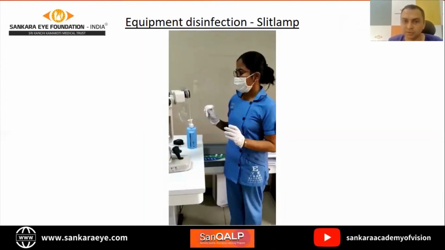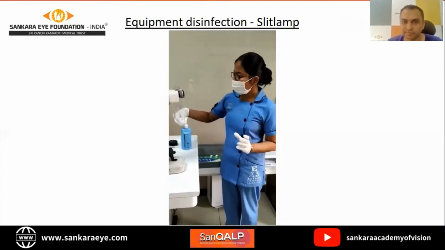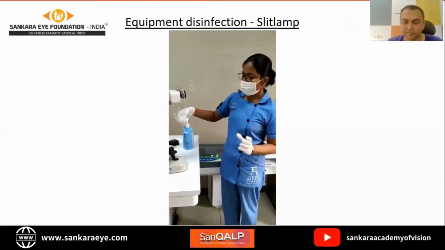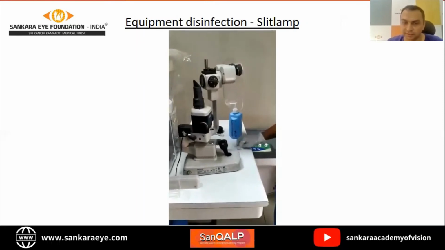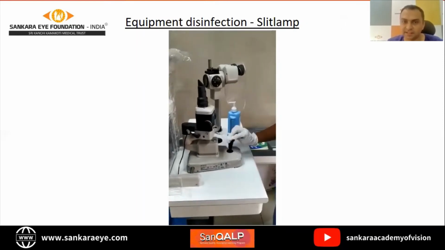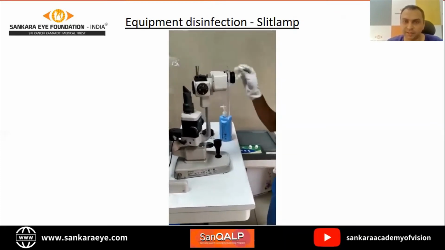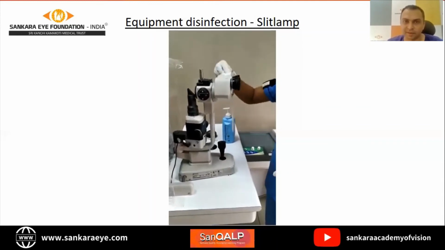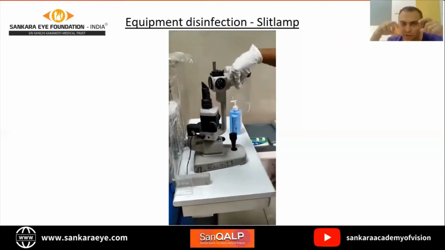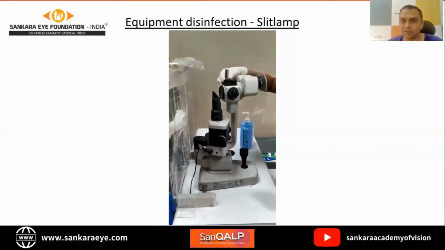Now coming to slit lamp cleaning in the consultation chamber. Use 70% isopropyl alcohol, clean the entire slit lamp desk, then clean the joystick and the eyepiece. In case you keep fidgeting with your binoculars at every patient, then you will need to clean your binoculars also. Usually it may not be necessary.